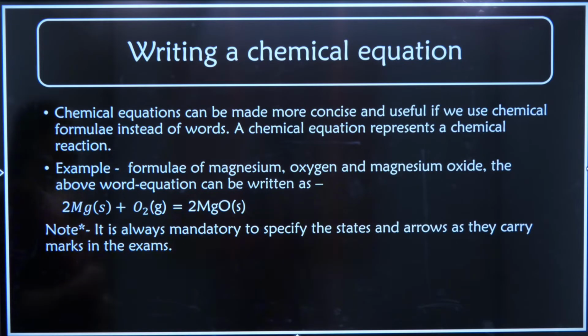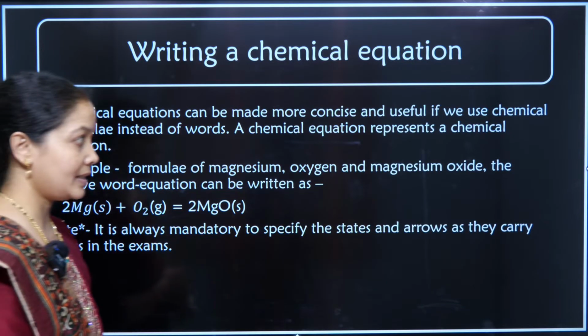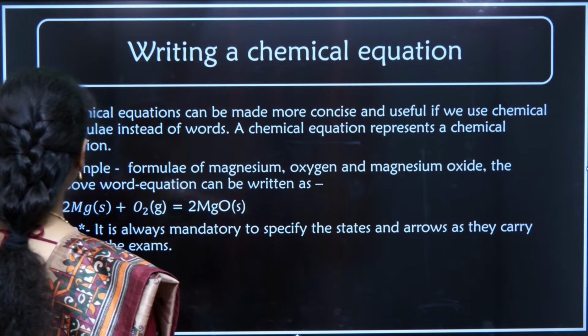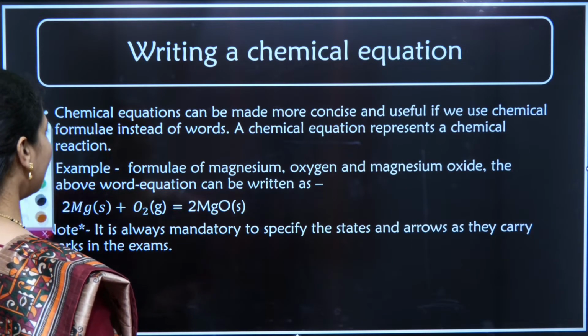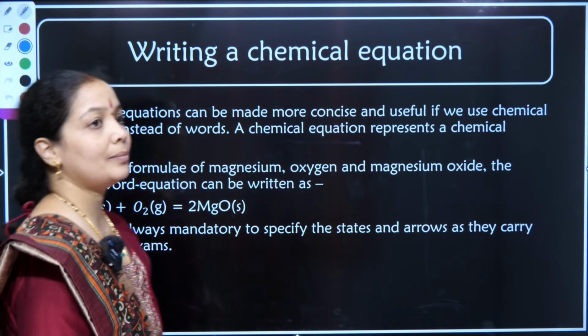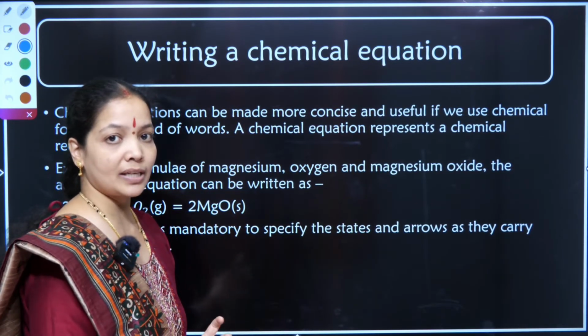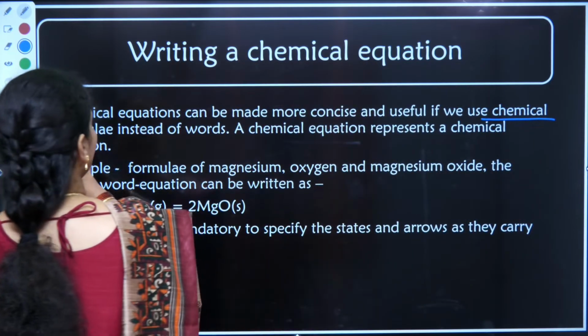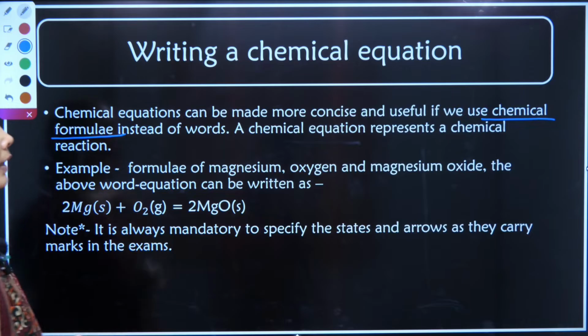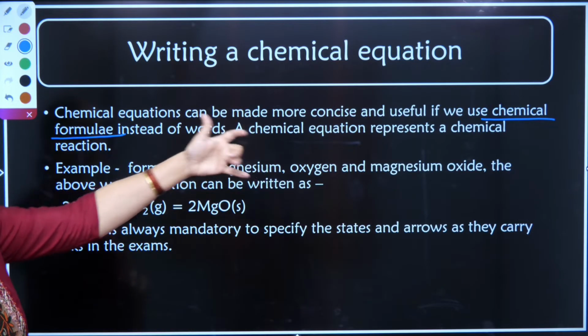A chemical reaction can be made more precise and useful if we use chemical formulas. Okay, first thing is we have to use chemical formulas. If I have to use chemical formulas, I should know the symbols of the chemicals combining. So first I have to use chemical formulas instead of words. Chemical equations represent a chemical reaction.